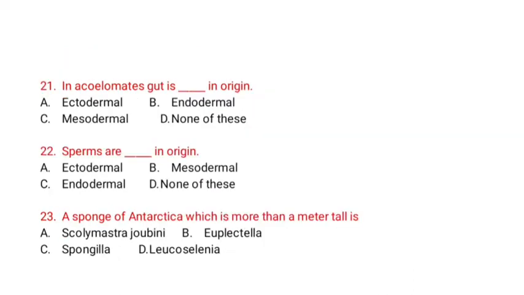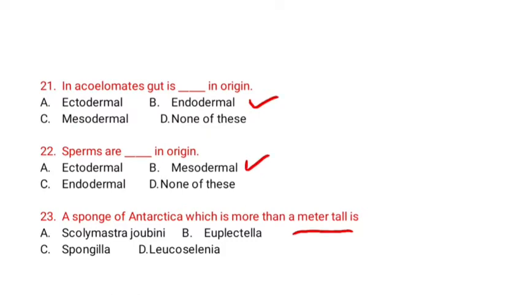In acoelomate, gut is dash in origin: ectodermal, endodermal, mesodermal, none of these. Option B is correct. Sperms are dash in origin: ectodermal, mesodermal, endodermal, none of these. Mesodermal in origin. A sponge of Antarctica is more than a meter tall is option A, Scolymastra joubini, option B,